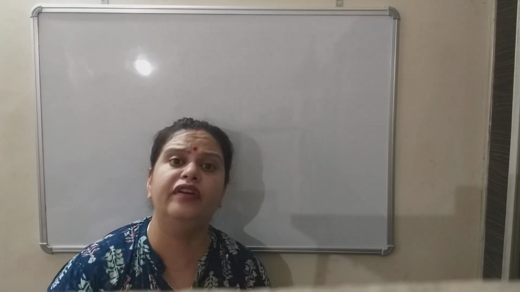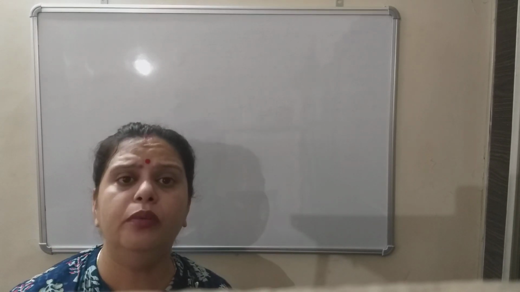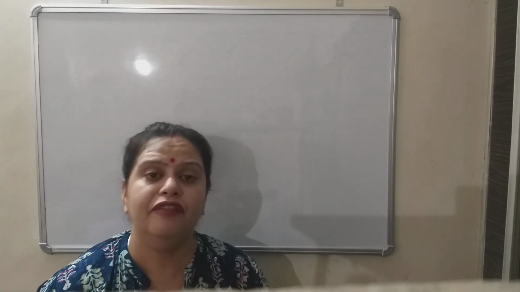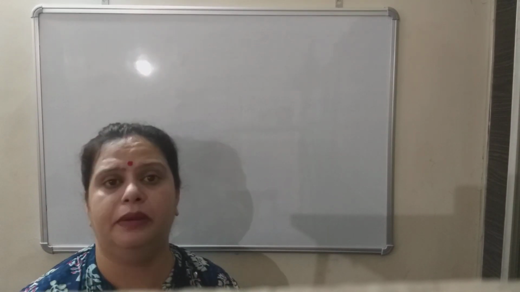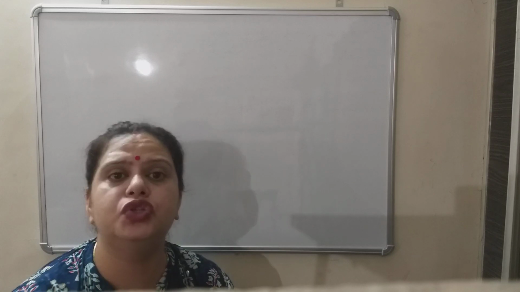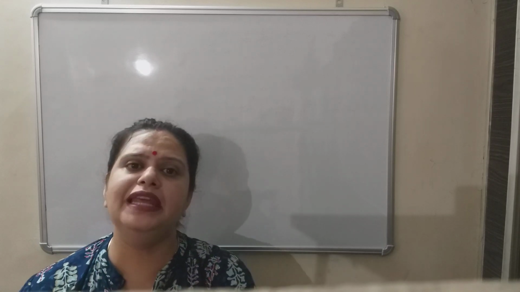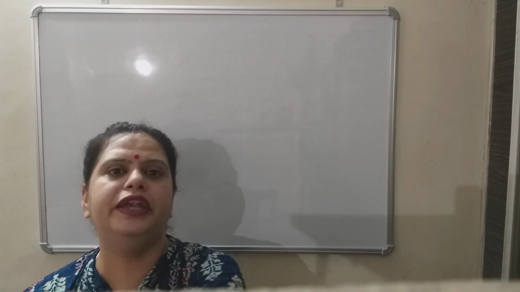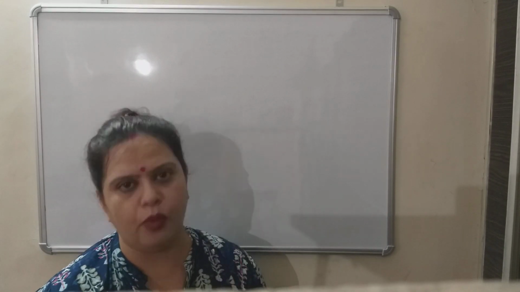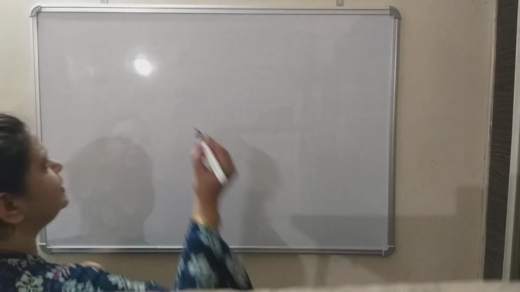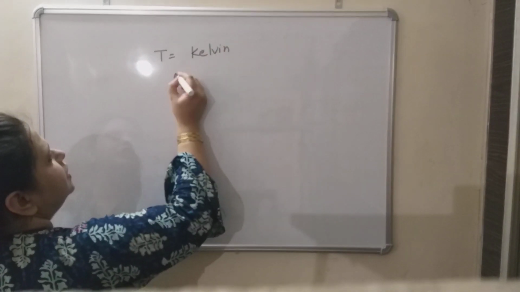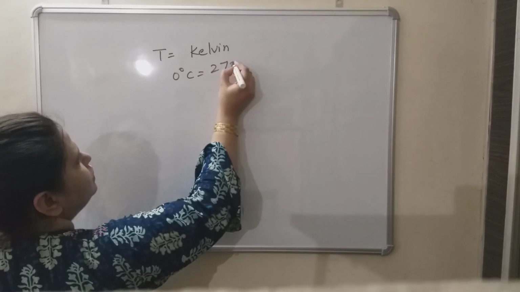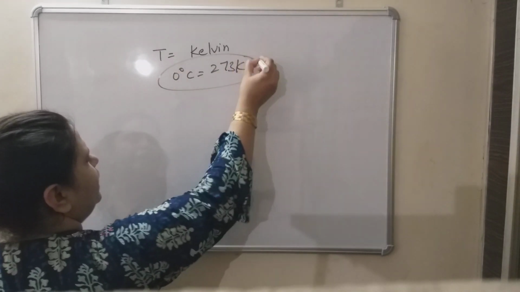So there are different units for volume, temperature and pressure which you have to learn, and moreover you have to learn the relationship between those units, so that very easily you can convert one unit into another if it is required. For example, see here, I will start with temperature. Standard unit of temperature is Kelvin. 0 degree Celsius equals 273 Kelvin. ये आपको याद रखना है.